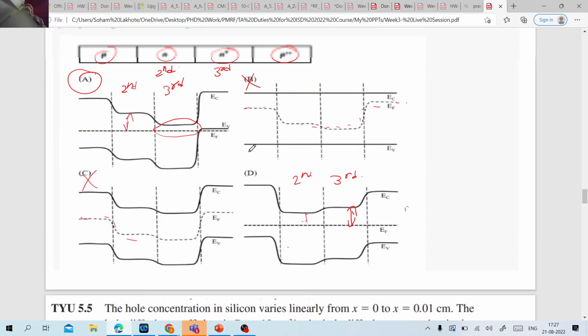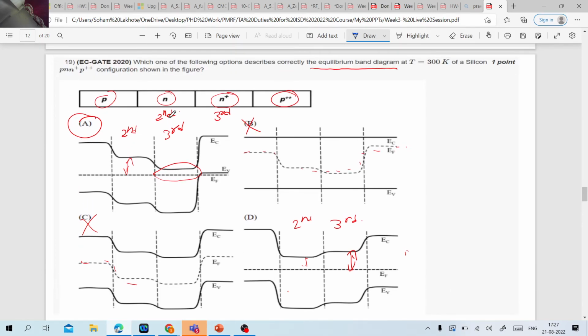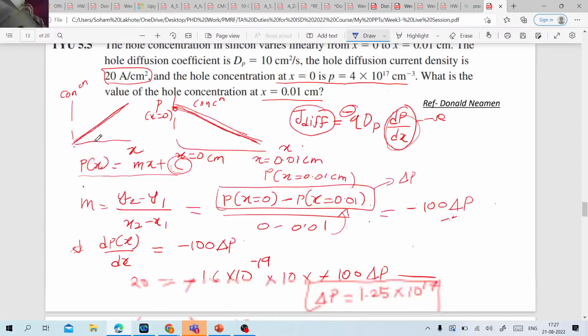Yes, sir, A, sir. Yeah, correct. A is the correct answer because the Fermi level is very close to the conduction band. Very good. Yeah, so that's how we had solved this question. I hope this was clear.